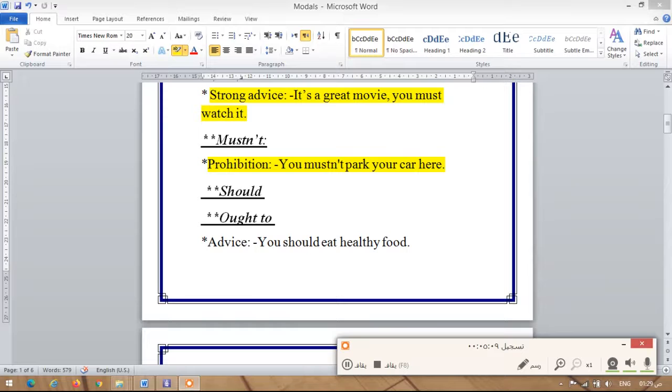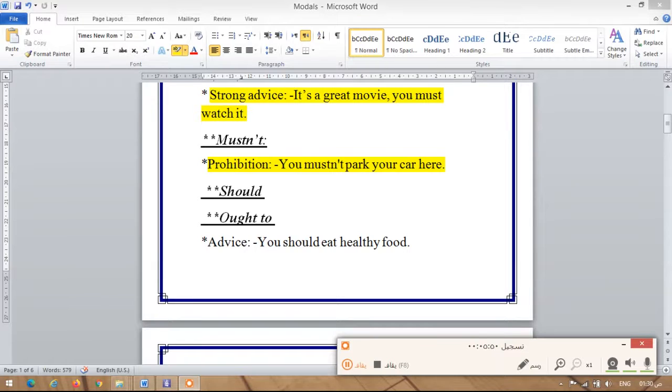If you do it, there is a punishment that is going to happen. If I tell you you mustn't do something and you do it, a punishment will happen to you, or you will have a punishment. Okay? When I tell you you mustn't park your car here, there is a no-parking sign here, and there is a police officer, and you parked your car anyway. What is going to happen to you? For example, you're going to pay a fine. What does it mean? It means that the police officer is going to ask you to pay some money because you did something wrong.